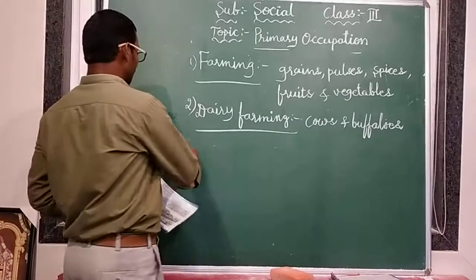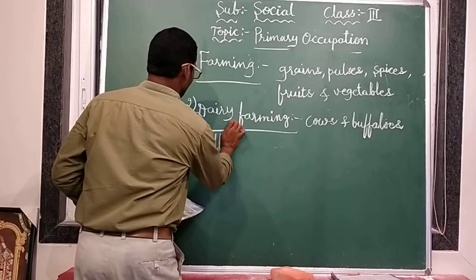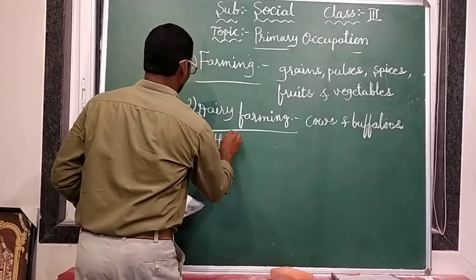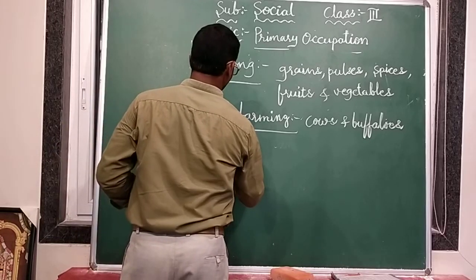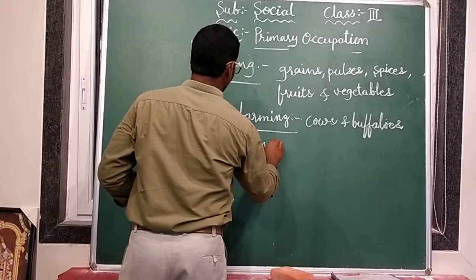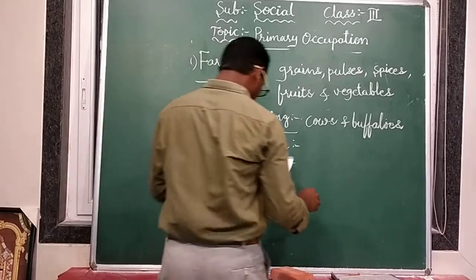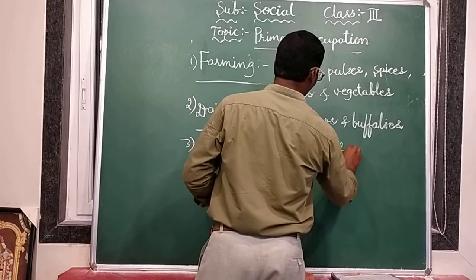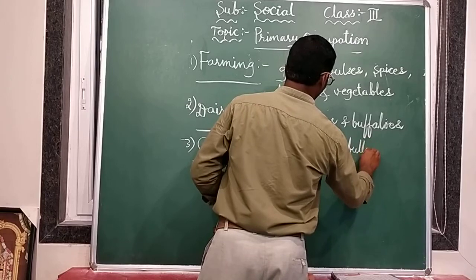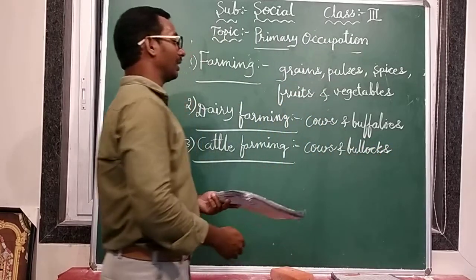And the third one is cattle farming. Cattle means they are growing some animals for a particular purpose. So that is cattle farming. In this cattle farming, mainly cows and bullocks are involved.